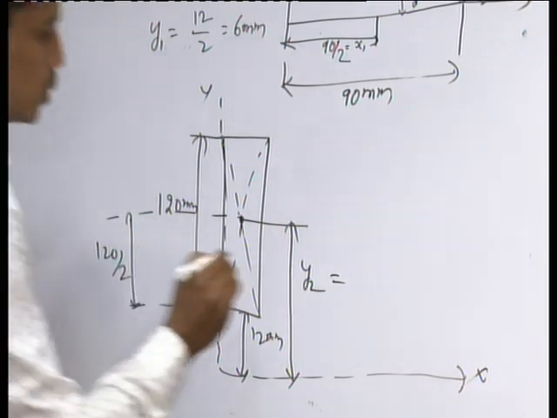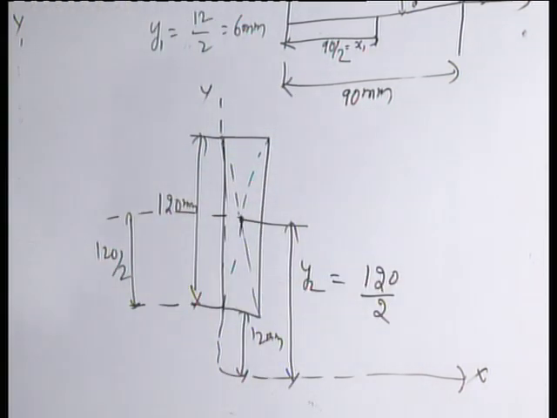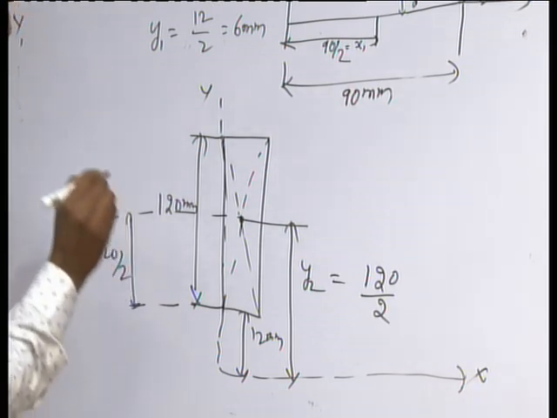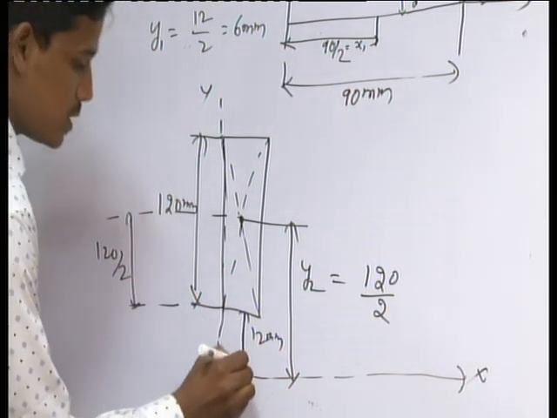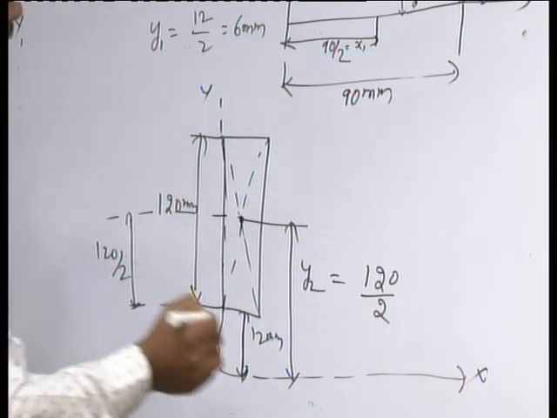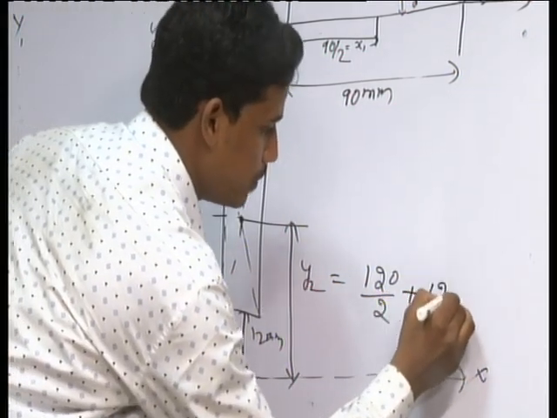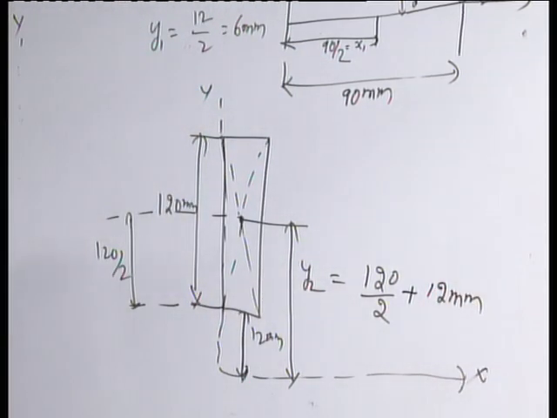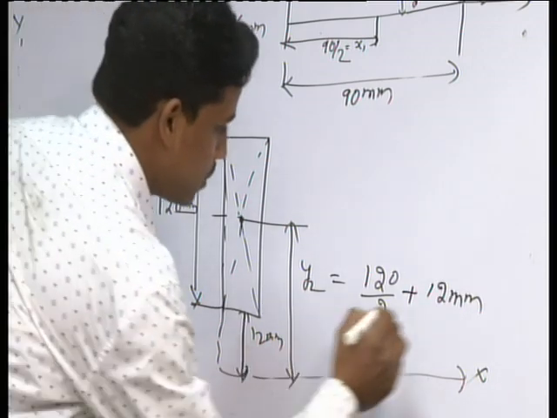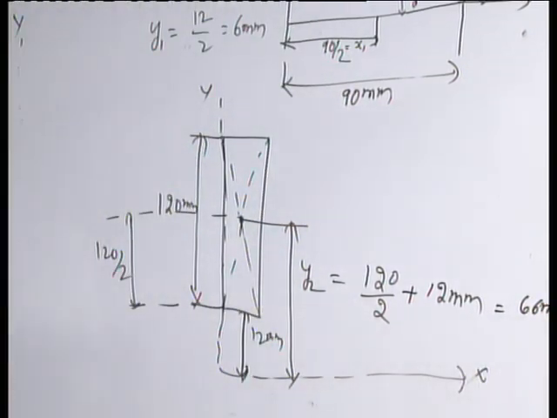Plus, we have to note that we have to add this distance of 12 mm, because we are finding the centroid from the x-axis. So 120 divided by 2 plus 12 mm, you will get y2 as 66 mm.